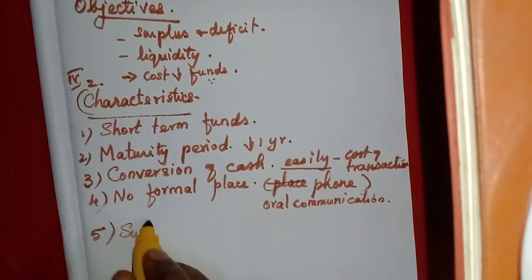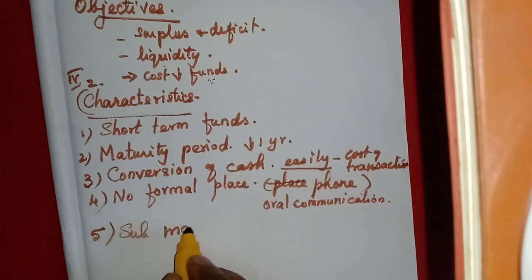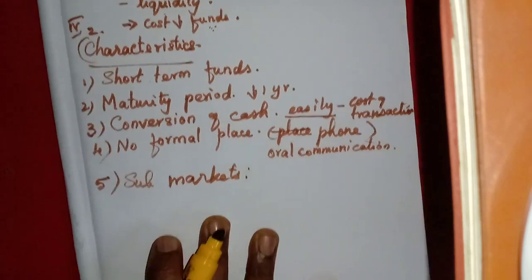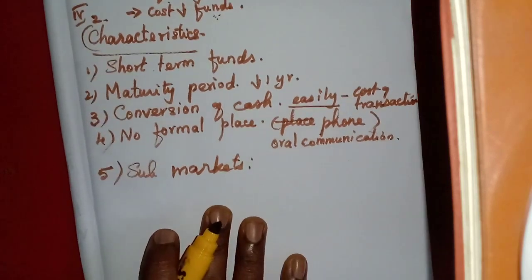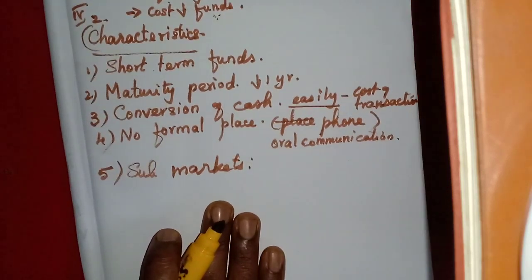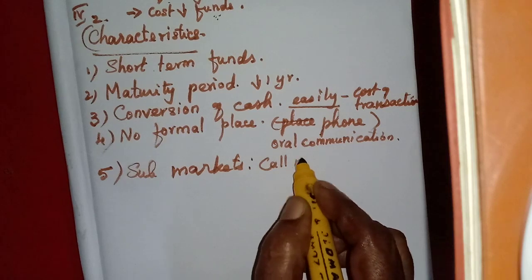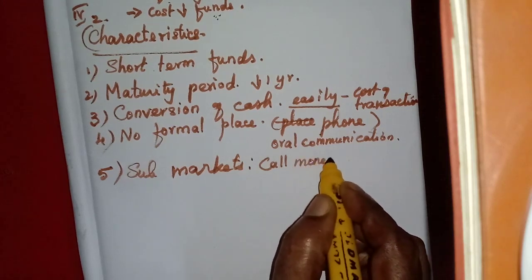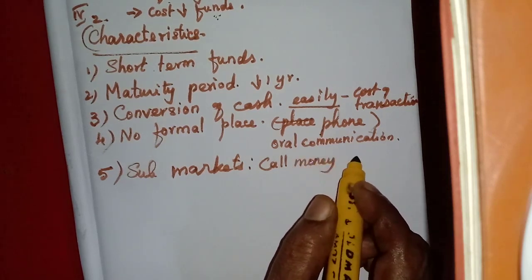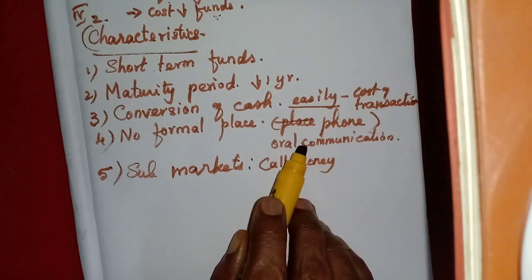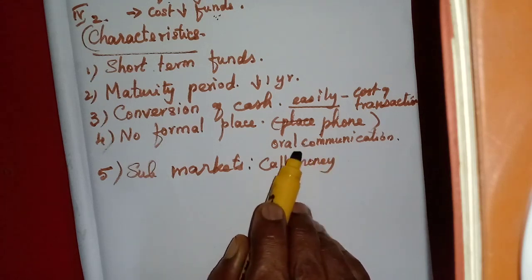Then sub-markets. Sub-markets are available. Here, not only the money market, some sub-markets are also there. We may not understand this much because we have never heard of these transactions, because all these transactions are done among the banks.